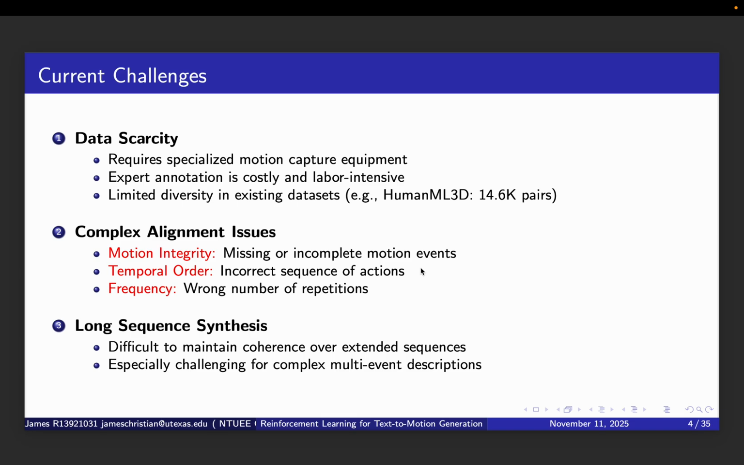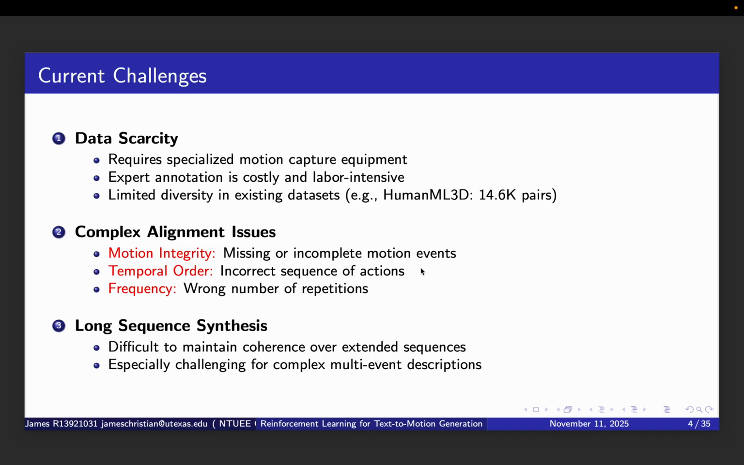It takes about 50 to $100 per motion sequence. Even the largest existing dataset, HumanML3D, only has 14,060 text-motion pairs, which is tiny compared to datasets in natural language processing or computer vision.